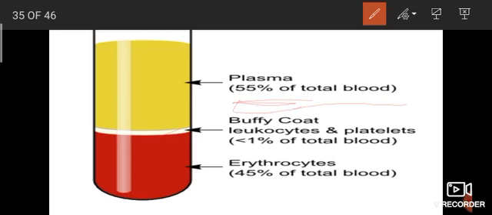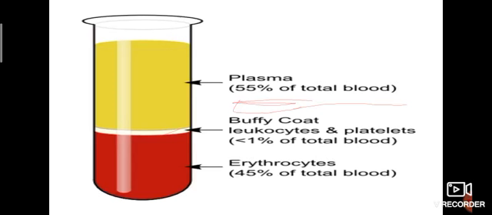When your hemoglobin level decreases in your blood, you get severe anemia. So you need to take more iron-rich food like moringa, pomegranate, dates, moringa.